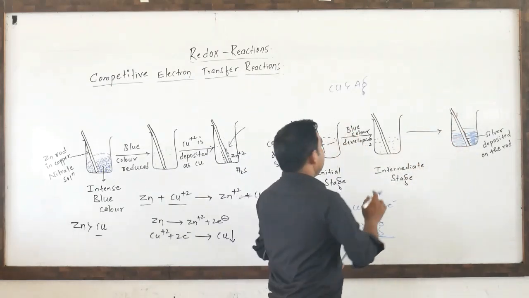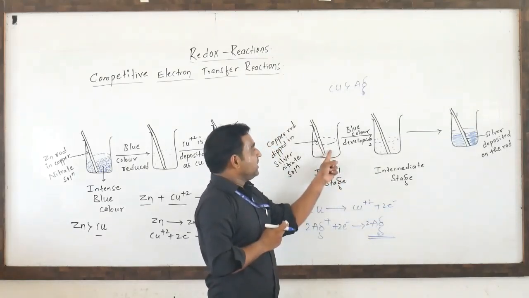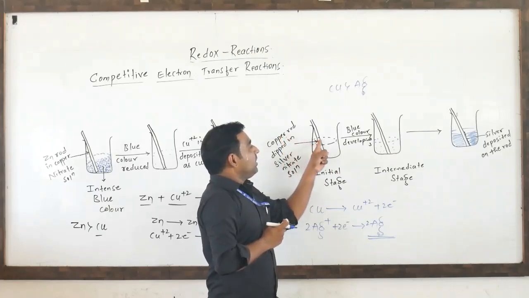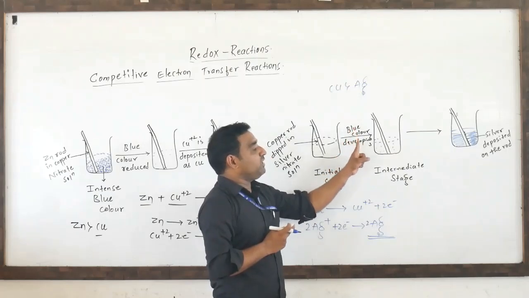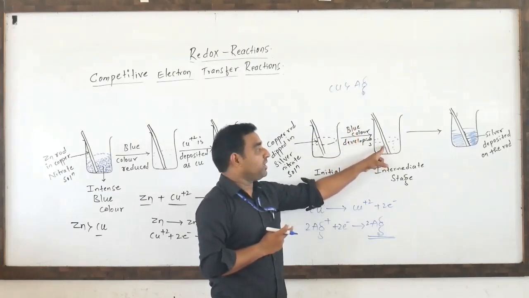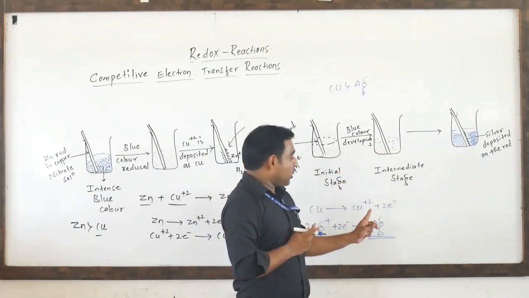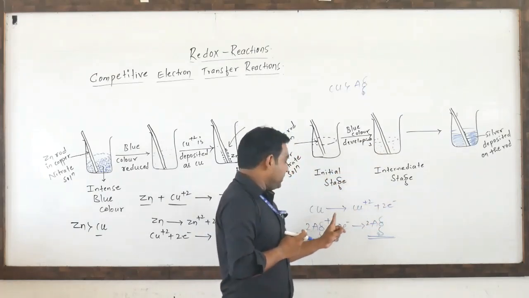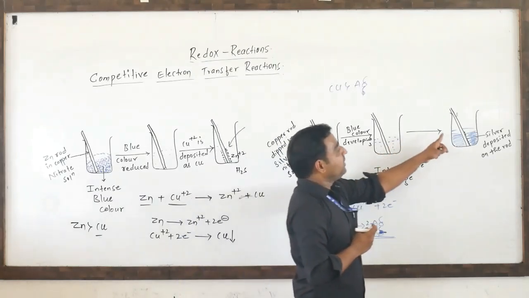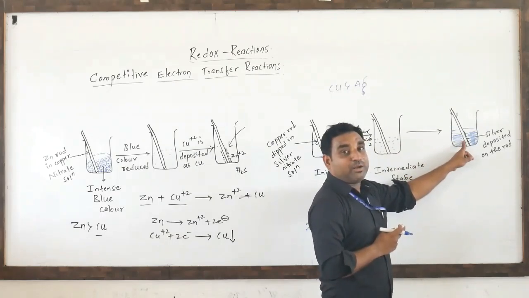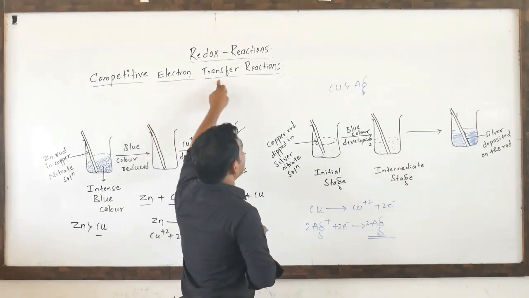At the initial stage it will be a colorless solution. When copper loses the electron, it will become copper plus 2 ions. The blue color will be developing in the solution. Light blue color is coming here. Later again copper loses the electron, becomes copper plus 2, and displaces the Ag plus present in the solution. Again the color changes, dark blue color will come. So this is about competitive electron transfer reaction.